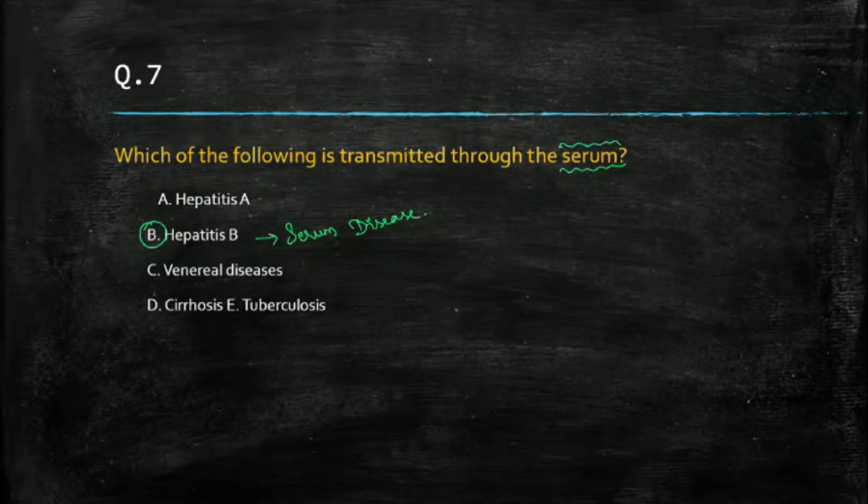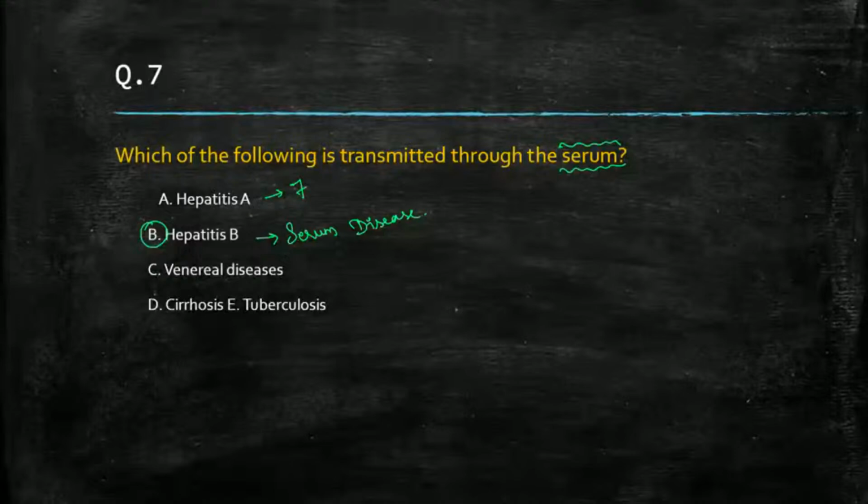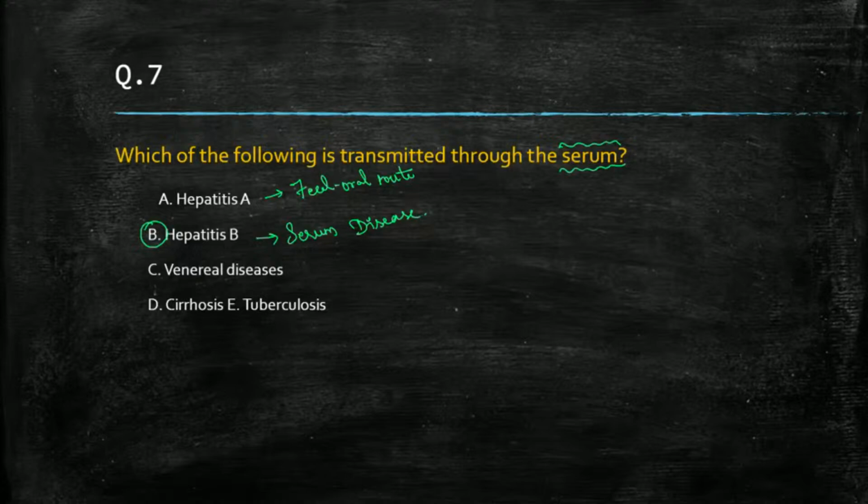Hepatitis A is transmitted through fecal oral route. And hepatitis B spreads through serum, or we can say blood. And venereal diseases are STDs.